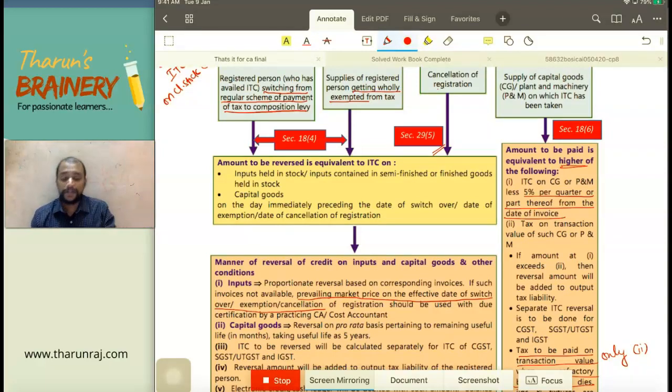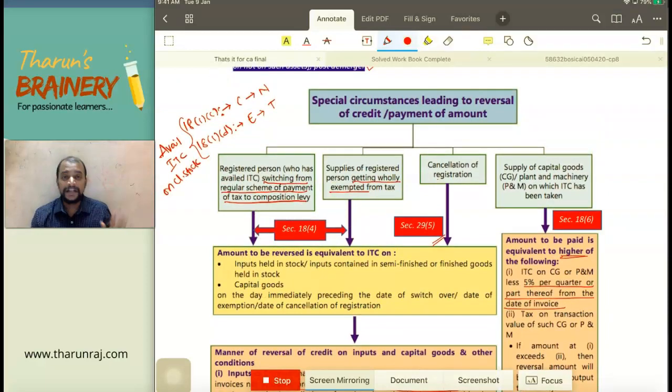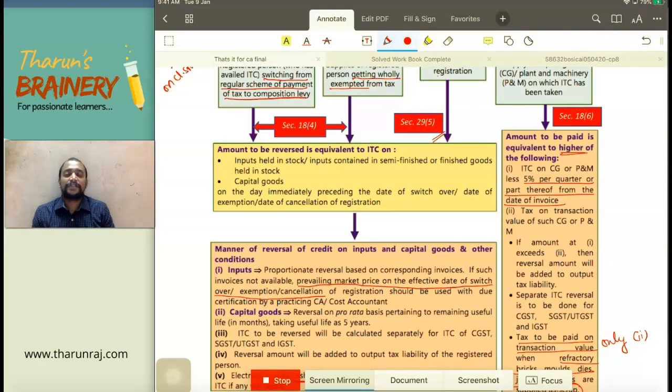Plus capital goods, because in 18.1C and 1D we have capital goods also now. So therefore reversal with respect to capital goods also will arise. And in the case of reversal with respect to capital goods, what do we need to do? Should we reverse the entire ITC pertaining to capital goods? Not required. We should take ITC on the capital goods divided by 60 months into balance useful life. That should be reversed. So that much of credit related to that capital goods needs to be reversed.